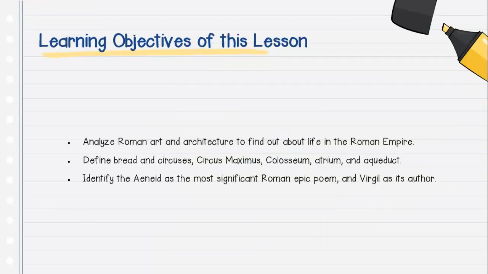Learning objectives of this lesson. Analyze Roman art and architecture to find out about life in the Roman Empire. Define bread and circuses, Circus Maximus, Colosseum, Atrium, and Aqueduct, and identify the Aeneid as the most significant Roman epic poem and Virgil as its author.